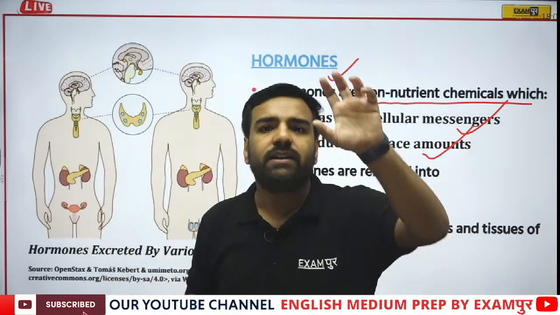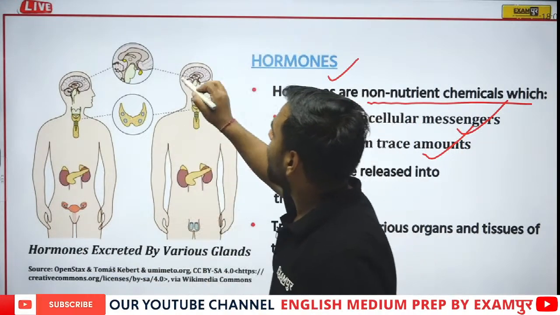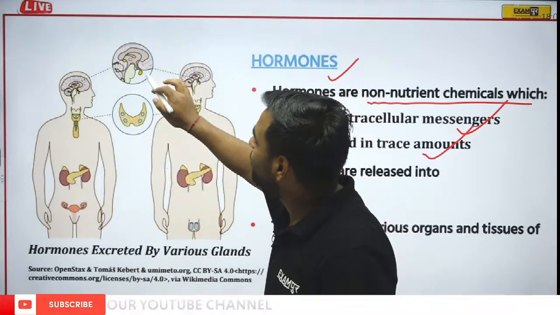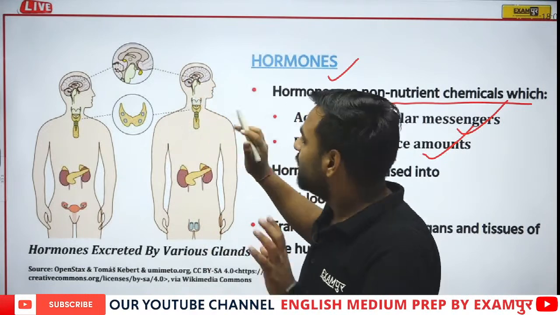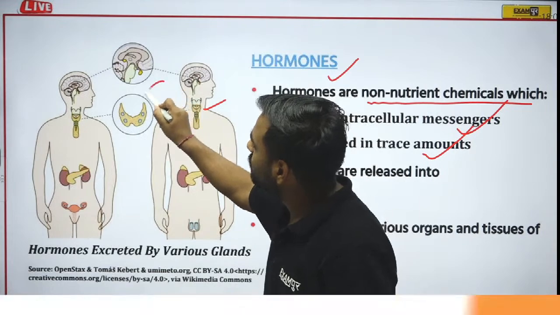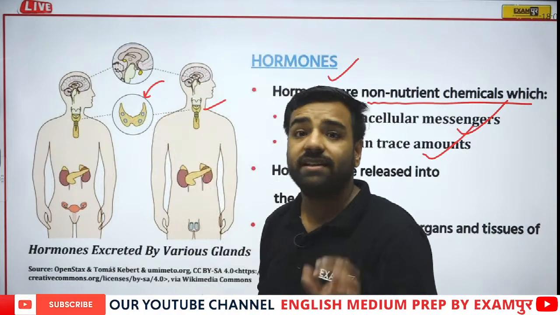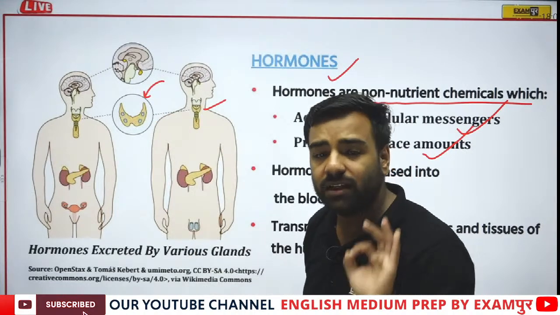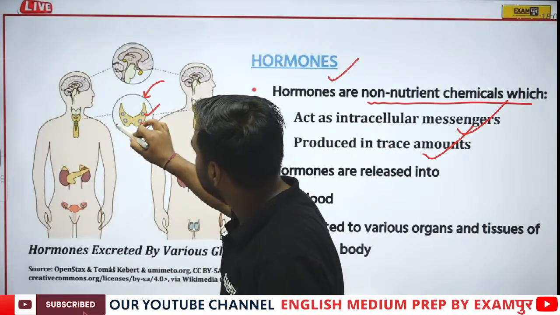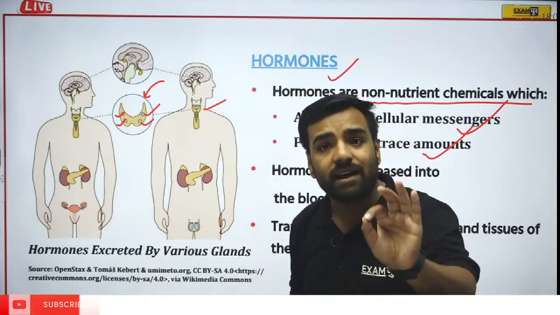Now I was talking about glands. What are they? There are several glands in our body which include the hypothalamus, which is there in the brain. Apart from the hypothalamus, there is the pineal gland, which is again there in the brain. If I talk about this neck structure, if we zoom in, we'll have a look that it is quite like this. This butterfly-shaped structure is actually your thyroid gland. Fine. Now on this thyroid gland, just have a look. These four dots are there: 1, 2, 3, 4. These four dots are known as the parathyroid glands.